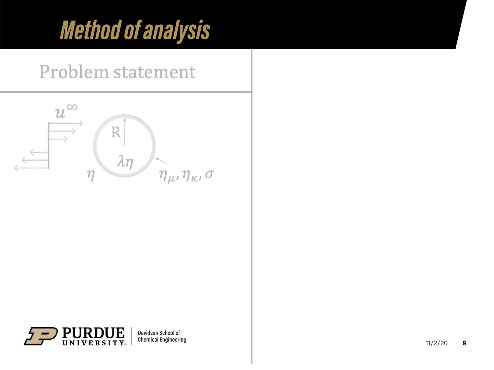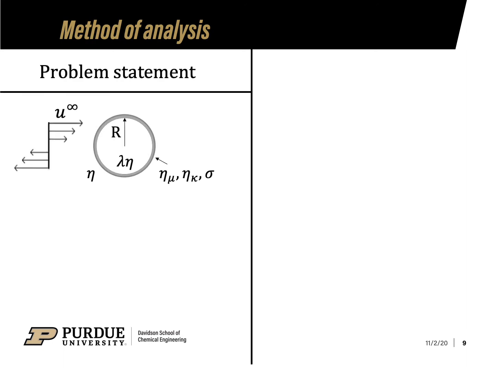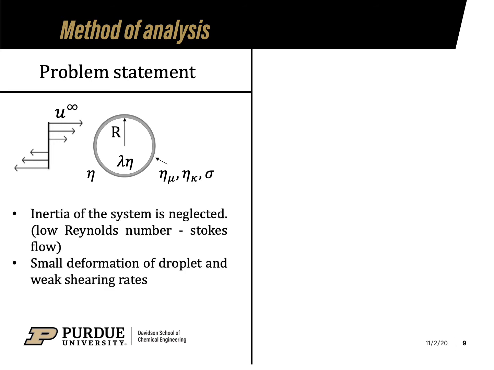In the problem setup, a single droplet of radius r is suspended in an immiscible unbounded fluid. The viscosity of the fluid interior to the droplet is lambda eta and exterior to the droplet is eta. The interface has a constant surface shear viscosity eta mu, a constant dilational viscosity eta k, and constant surface tension. The analysis presented is valid for Stokes flow and for small deformation of the droplets from the initial spherical shape.